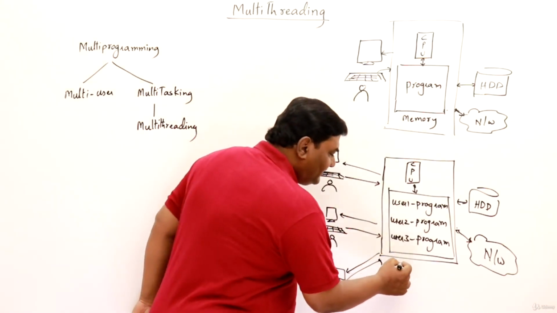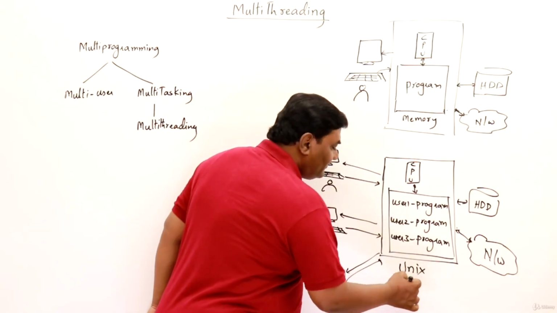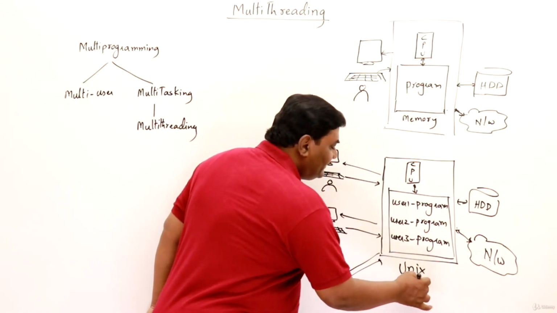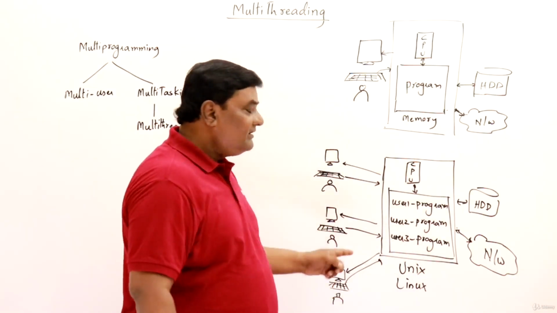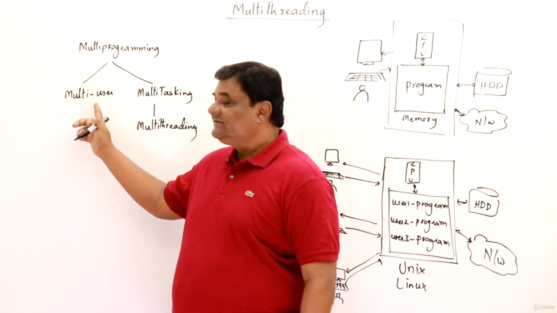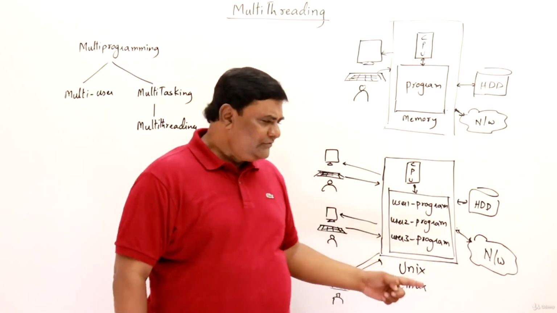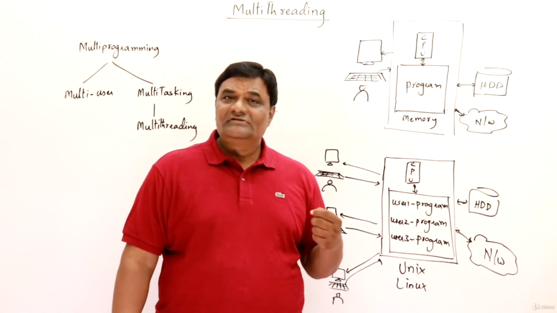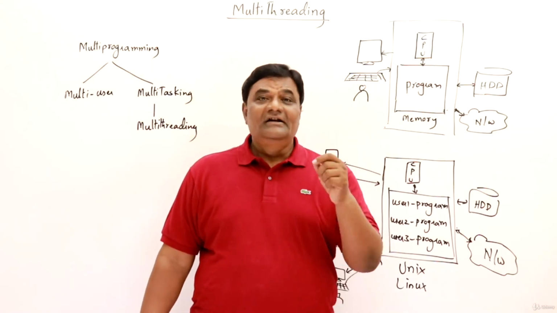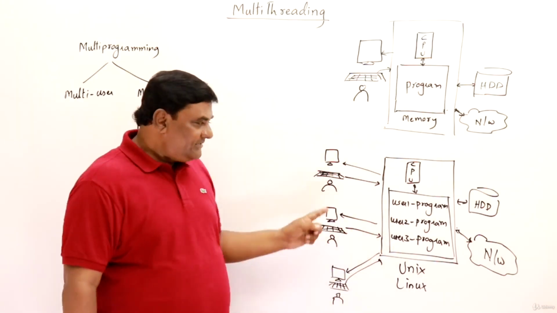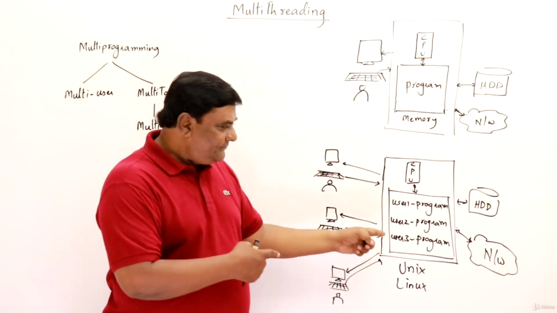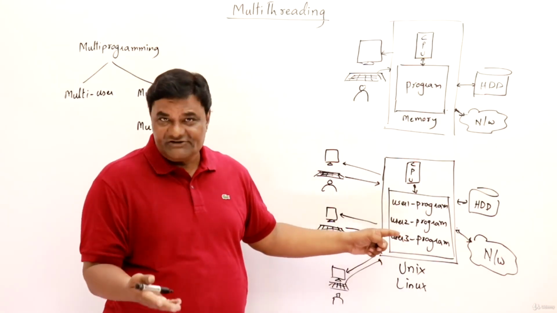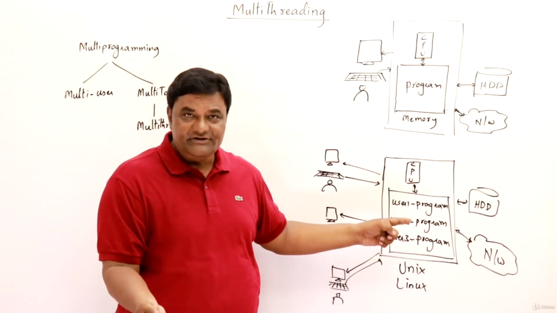If you have heard about the Unix or Linux operating system, these are famous operating systems for multi-user environments. Unix is the first one and it has been used for a long time. It is for such an environment: a single computer, maybe a high configuration computer, not the normal PCs that we use.